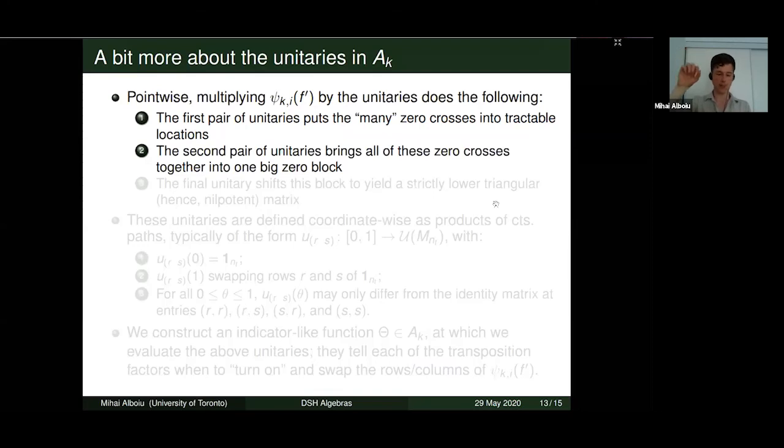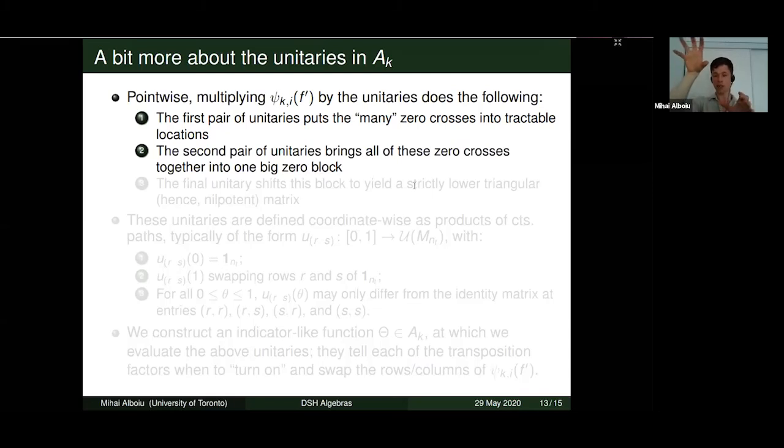And because we're looking at the image of f prime in AK, it's going to be a block diagonal matrix at every point. So there's a restriction to how far a non-zero entry can occur from the diagonal. And these unitaries are constructed in such a way that the size of this zero block will be larger than the maximum distance that a non-zero entry can occur from the diagonal.